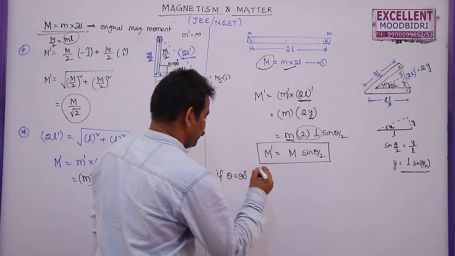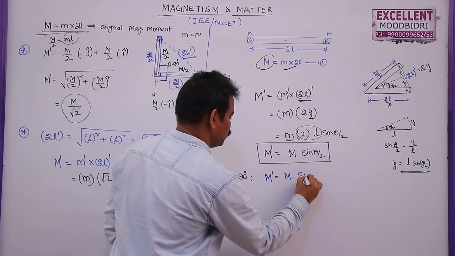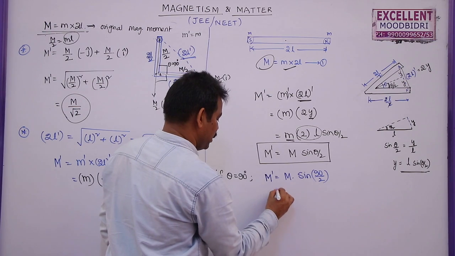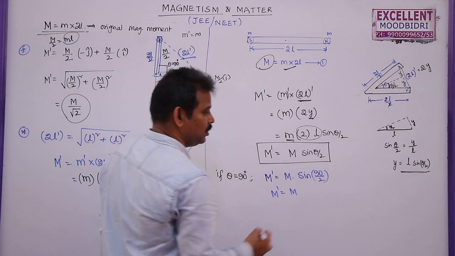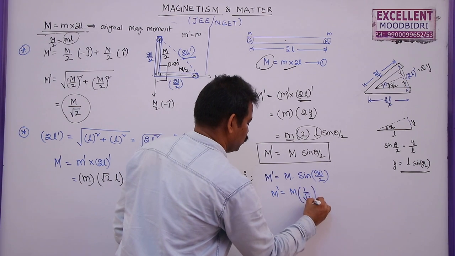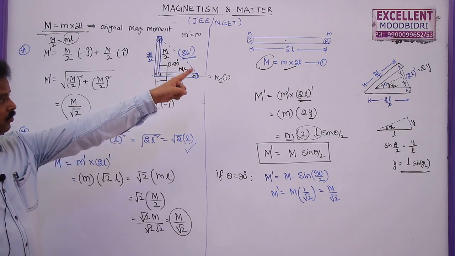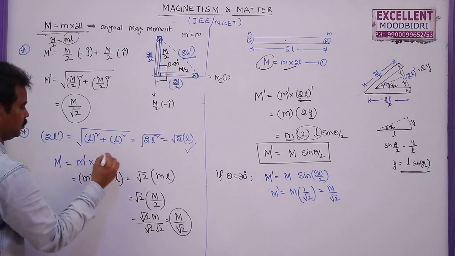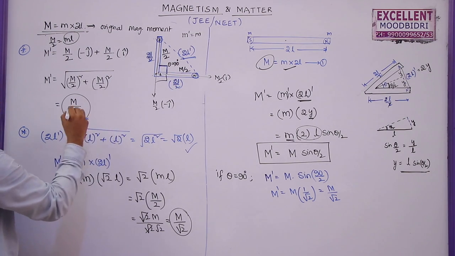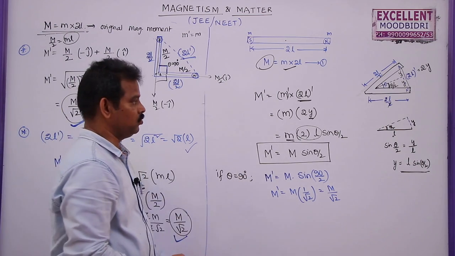The new magnetic moment M dash is equal to M into sine 90 by 2, which is M into sine 45. So directly I am writing 1 by root 2, which is equal to M by root 2. We solved this one already and got this result: when theta is 90, the resultant magnetic moment will be M by root 2. By using this method also it is M by root 2, and here also M by root 2.